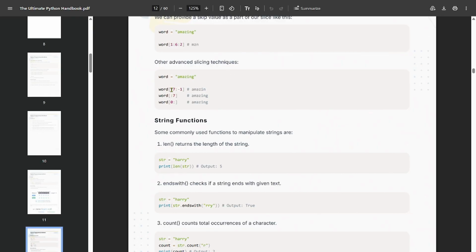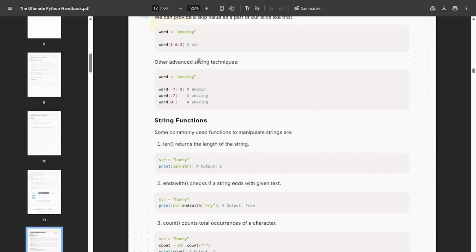Now Z to N, therefore N is printed. That's why N Z N is printed. Another advanced slicing technique: word -7 to -1, therefore amazing is all printed. -7 how?